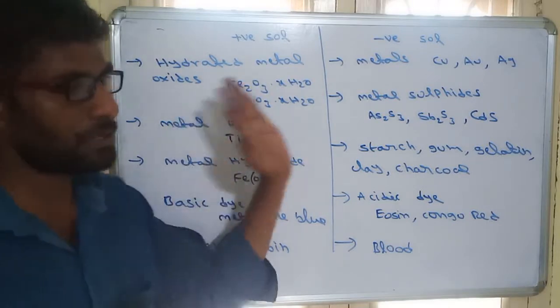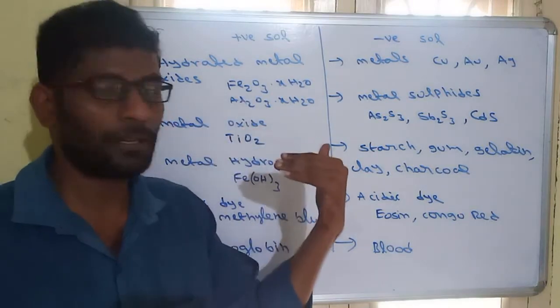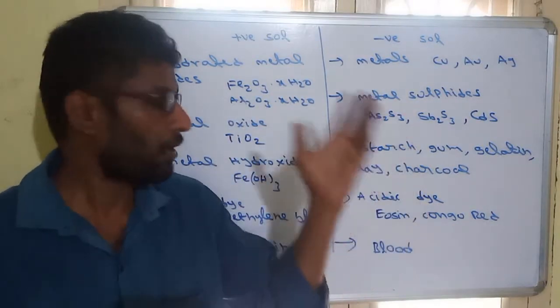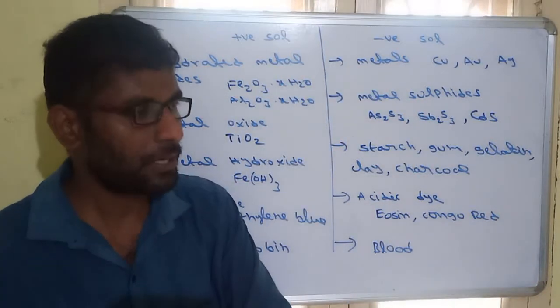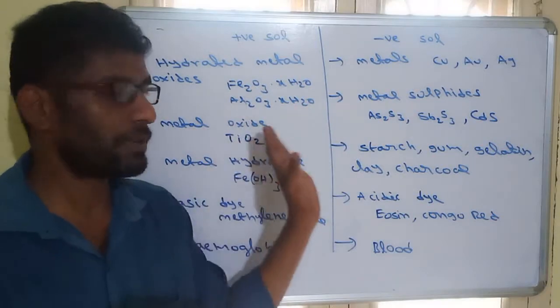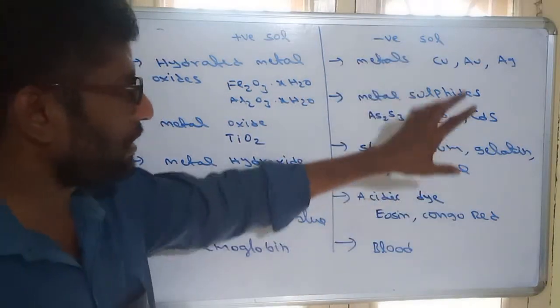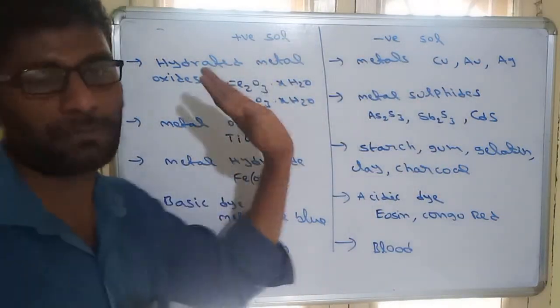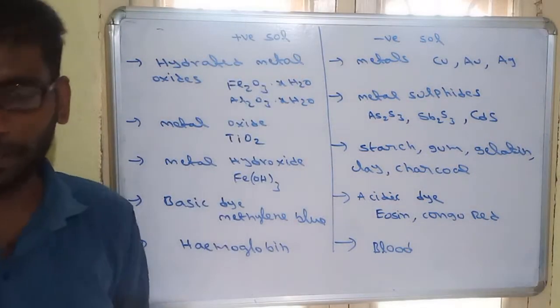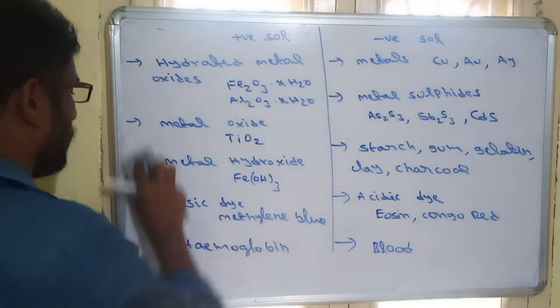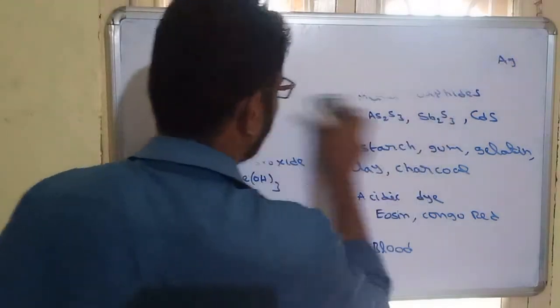So this table is the most important. This table will be asked in the exam. Not directly, they will ask about coagulation. Coagulation is based on the charge. That's why we have to remember the charges. Mostly sulfides, oxides, all the charges we have to remember. So colloids will be either positive or negative. So this is the preparation of colloids.